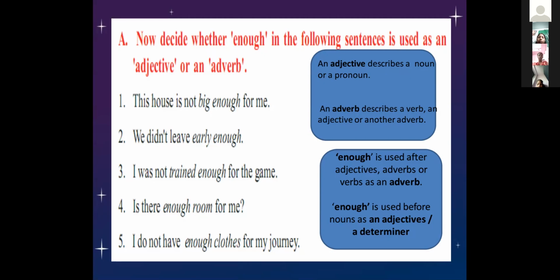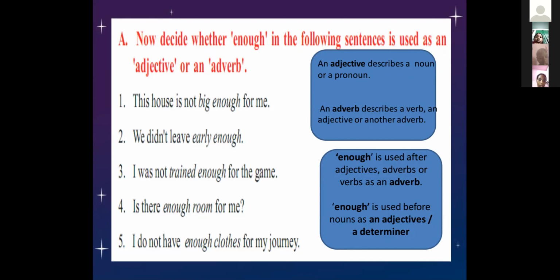Okay, first let me ask, what part of speech is "big" here? Adjective? No. Adverb. Because in "this house is not big," big is describing... here you are describing the verb, so we call it an adverb.